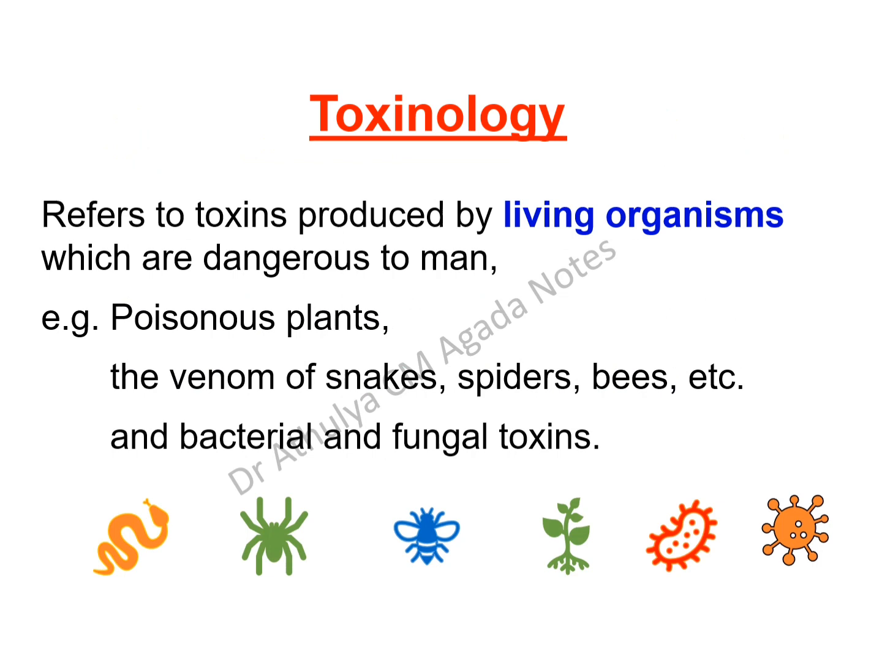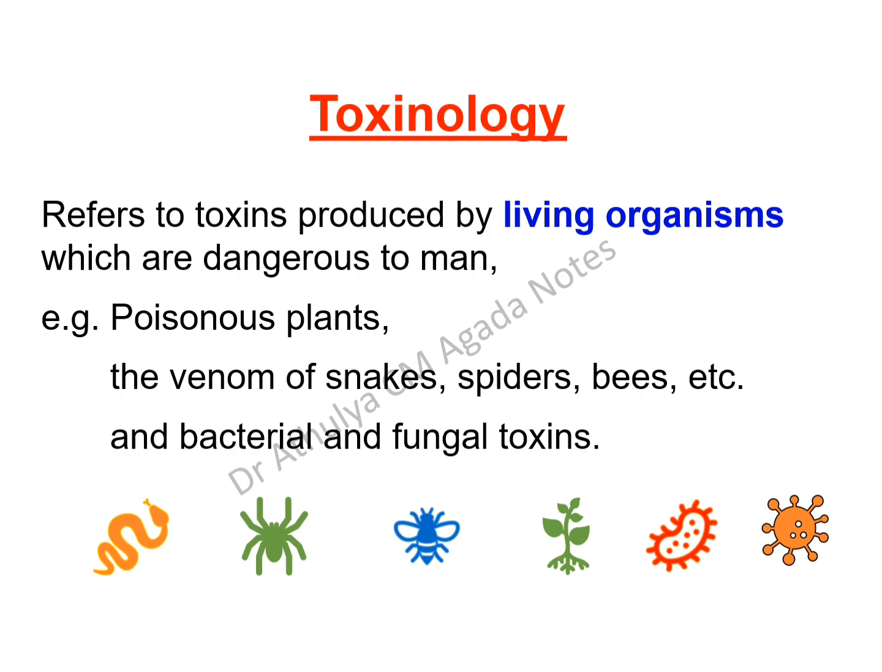Next comes the word toxinology. With that, instead of C there is N. It refers to the toxins produced by living organisms which are dangerous to man. For example, poisonous plants, venom of snakes, spiders, bees, etc., and bacterial and fungal toxins.